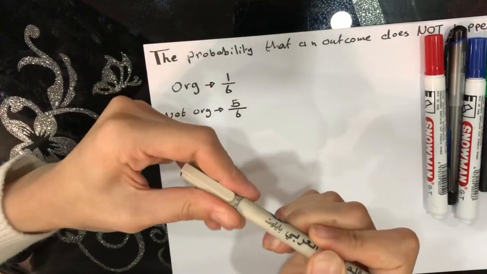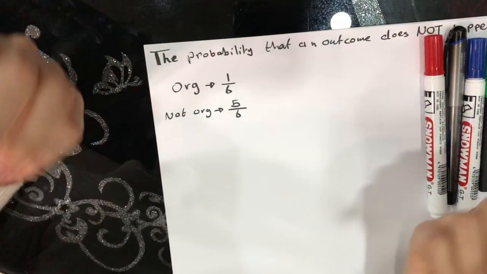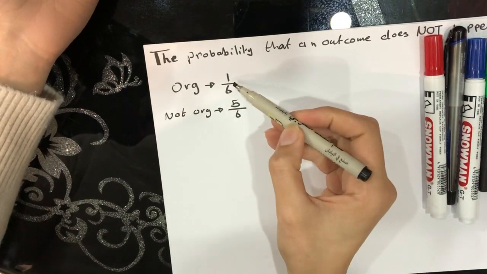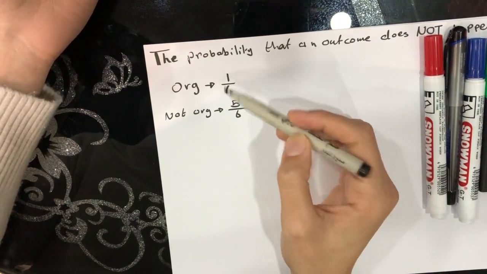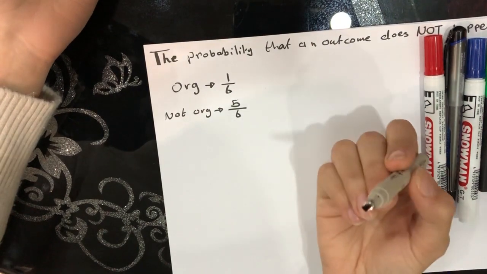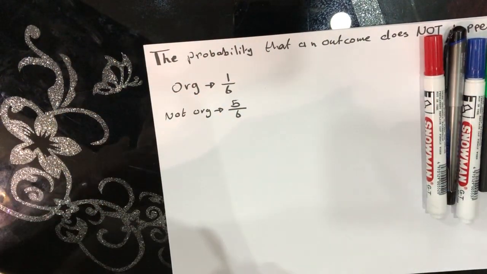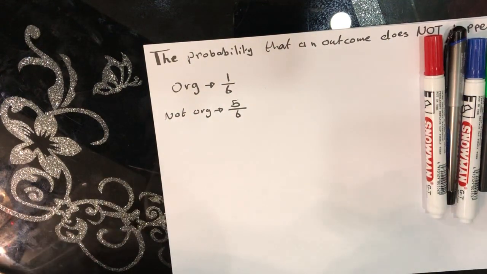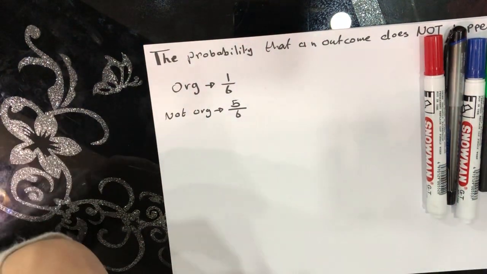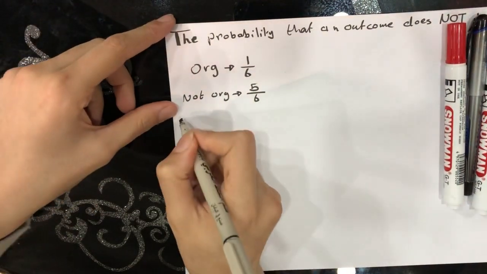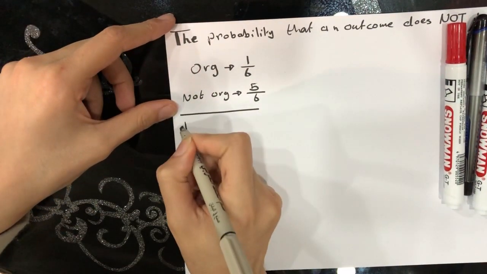Always the probability of any incident or any outcome is a complete one. So if you take a look at both of these fractions, if you add them, you will get one whole. So always the probability, whether it's a fraction, a decimal, or a percentage, it will always come out as one whole.